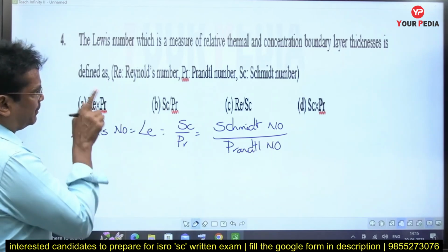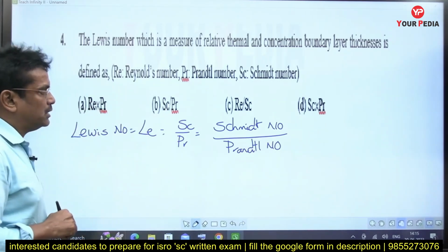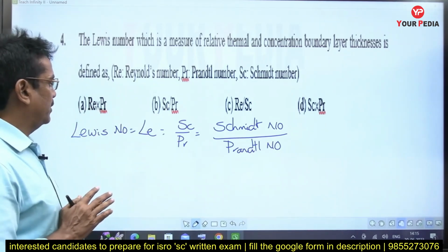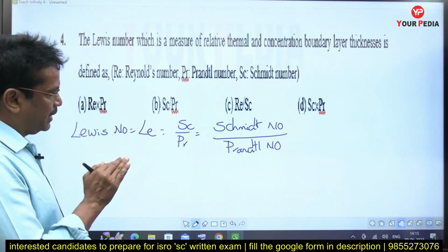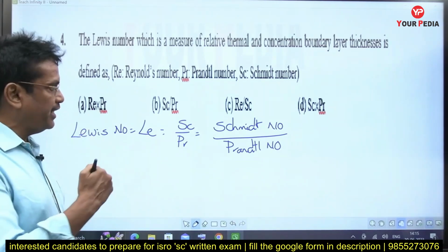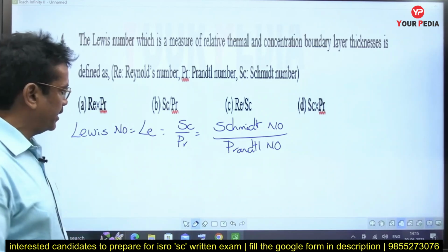First, in this particular question, we come across three different numbers: Lewis number, Schmidt number, and Prandtl number. Let us understand the three numbers independently.